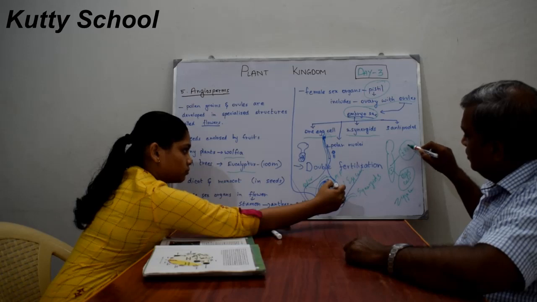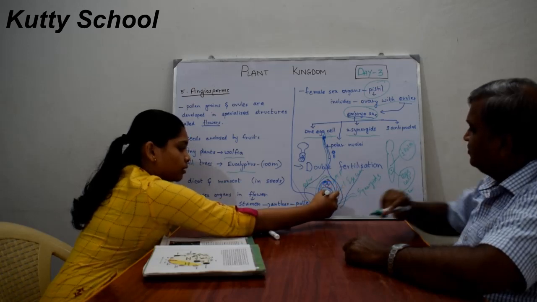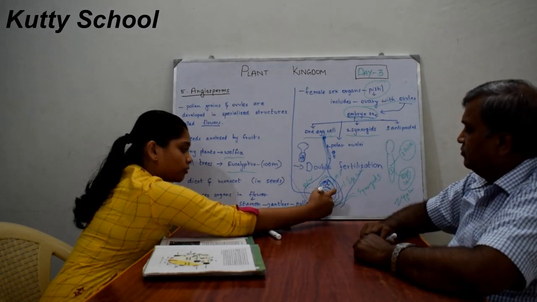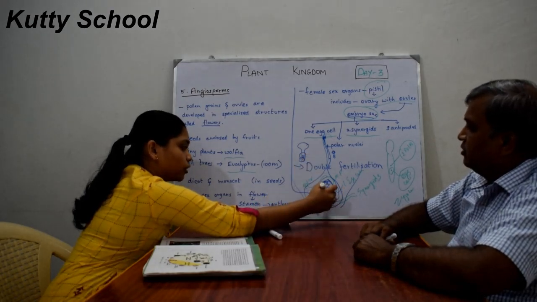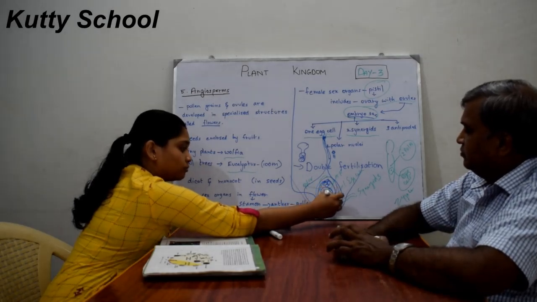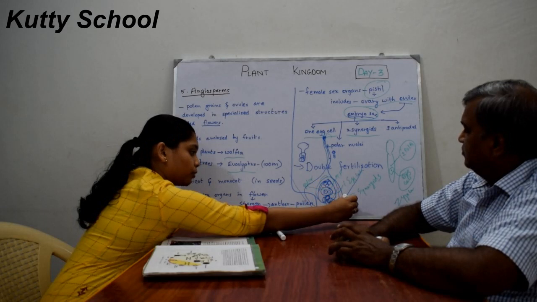Here it becomes 2n. 2n means the n number of chromosomes plus the n number of chromosomes become 2n number of chromosomes. So it is also known as diploid. Diploid means 2n.